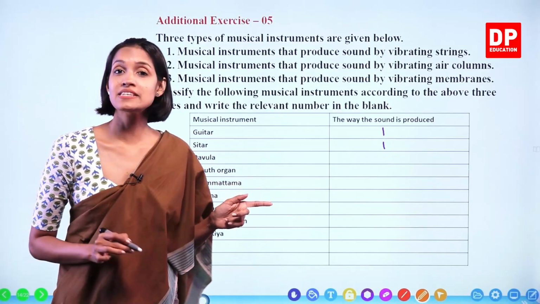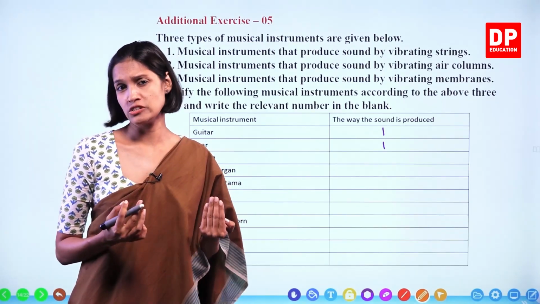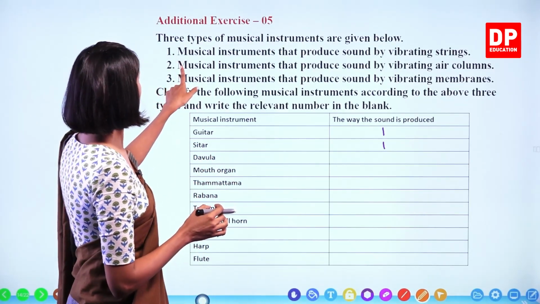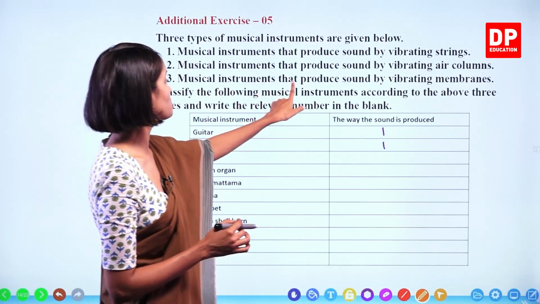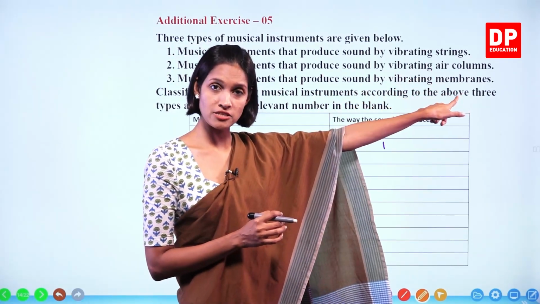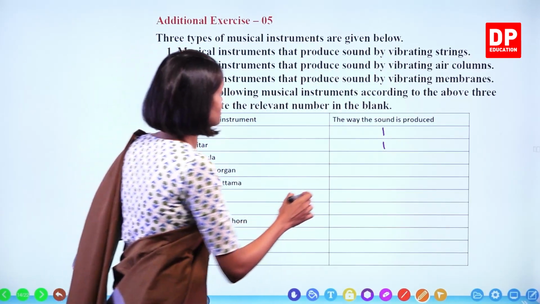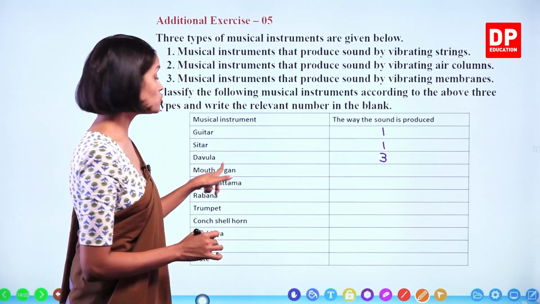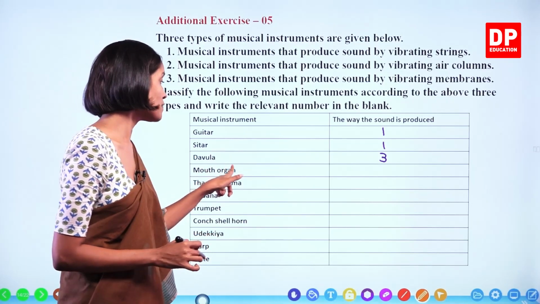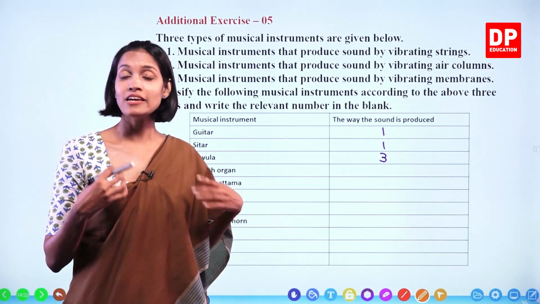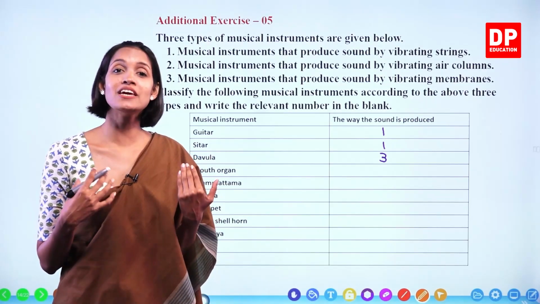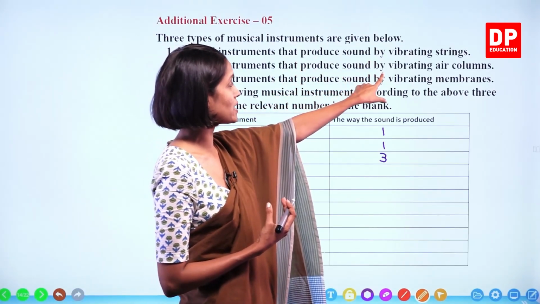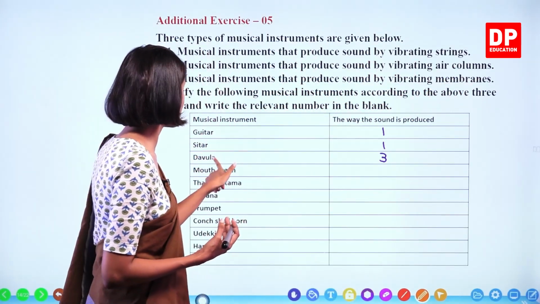Dowler. Dowler is a type of drum. How do they produce sound, children? All the drums produce sound by vibrating the membranes, right? So, look at the third one. Musical instruments that produce sound by vibrating membranes. Okay? So, dowler comes under number 3. Next one. Mouth organ. How do you play the mouth organ? When you play the mouth organ, it produces sound by vibrating air columns inside. So, musical instruments that produce sound by vibrating air columns. Number 2 goes under mouth organ.